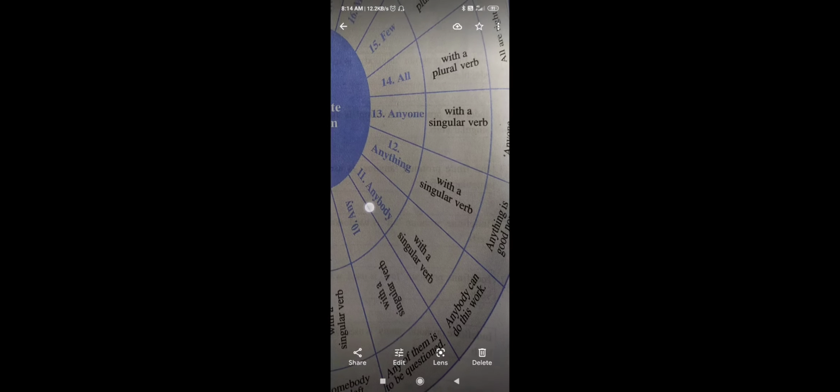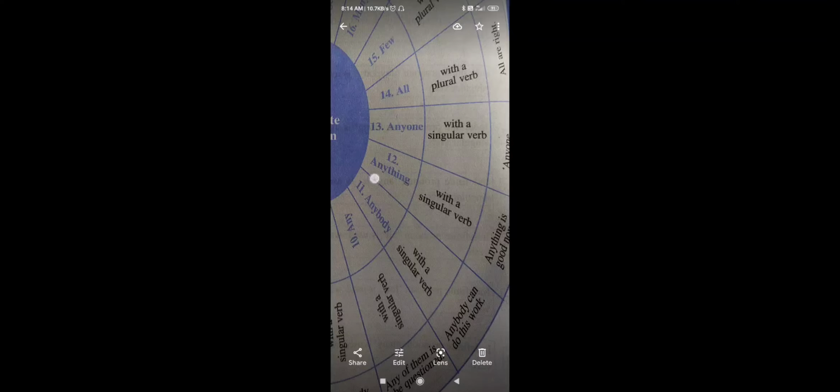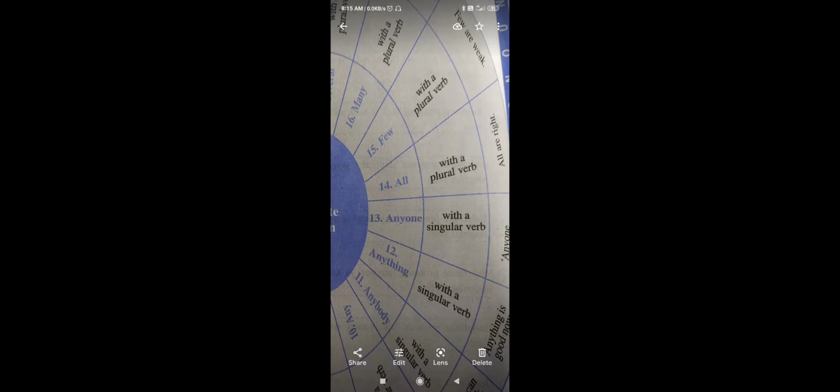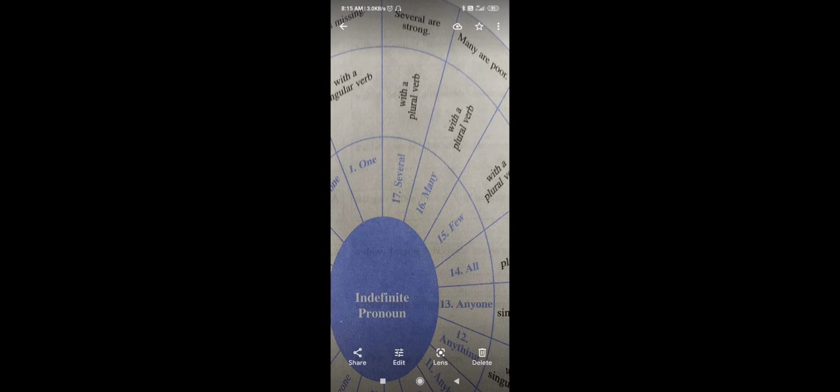You can see also examples. Anybody with singular. Anything with singular. Anyone with singular. All with plural. For example, all are right, not all is right, because they are more. They are in plural. Few with plural. Few are weak, not few is weak. Many with plural. For example, many are poor, not many is poor. That is incorrect. Many are poor. Several with plural. For example, several are strong. In this way we have completed this also.